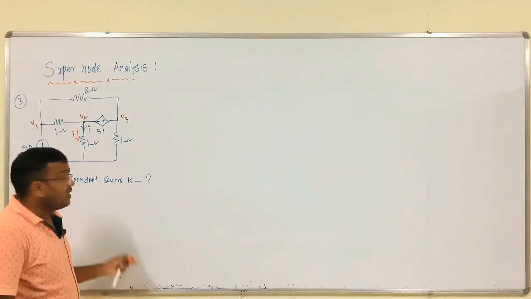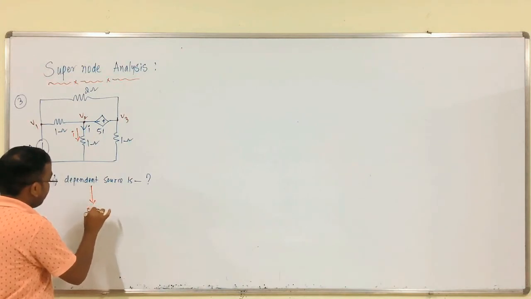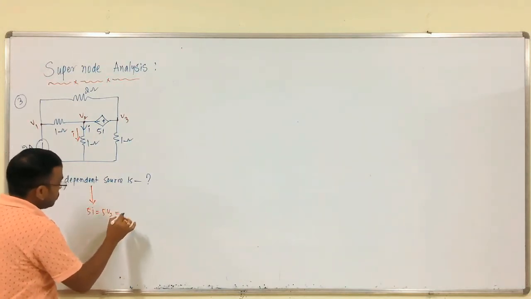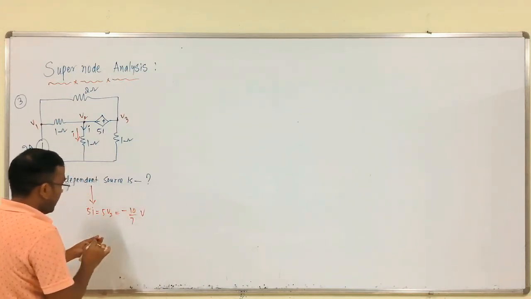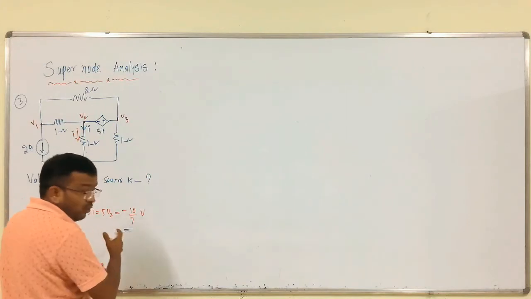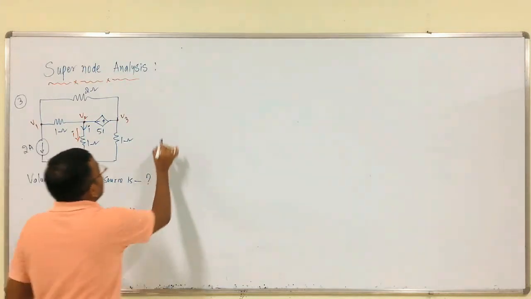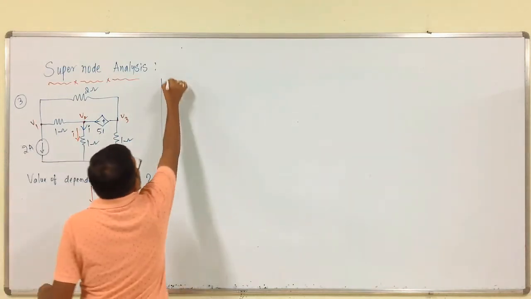See, we got the dependent source value, which is equal to 5I, which is equal to 5V2, which is equal to minus 10 by 7, right. We got this value, minus 10 by 7 volts. Now, we have to verify this answer. Verification.